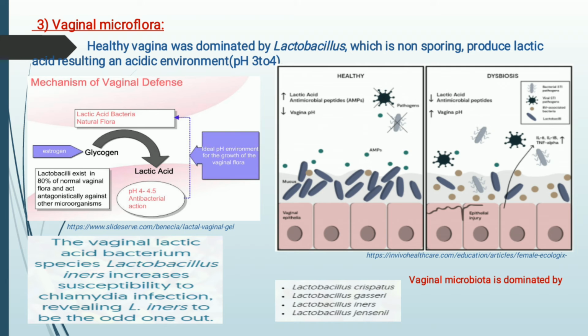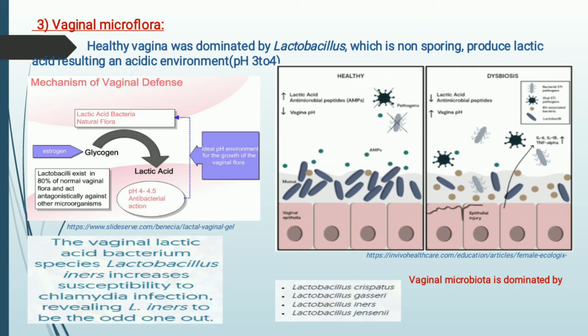There are many other functions of Lactobacillus also. Lactobacillus secretes some peptides which are antimicrobial in nature, and it can also secrete other enzymes. You can say that different types of antibiotics are also secreted by Lactobacillus bacteria, and it helps in the enhancement of the immune system. So this is the total mechanism of increasing lactic acid inside the vagina, which maintains the lactic acid concentration of the vagina, which is very important for a healthy vagina.